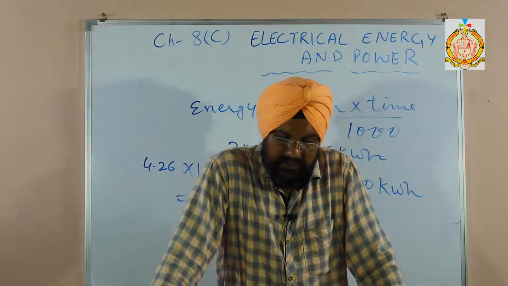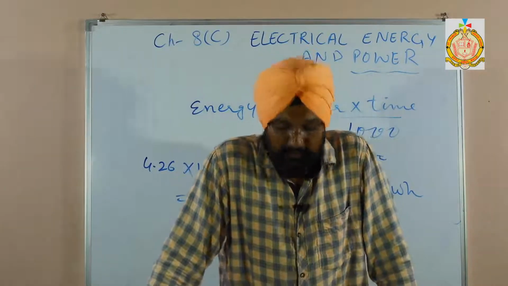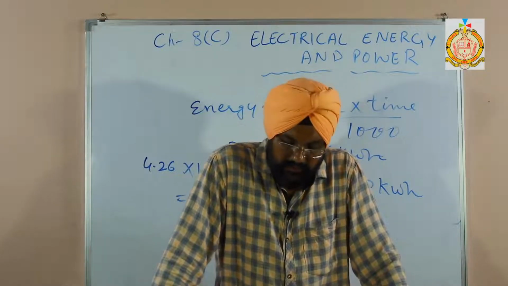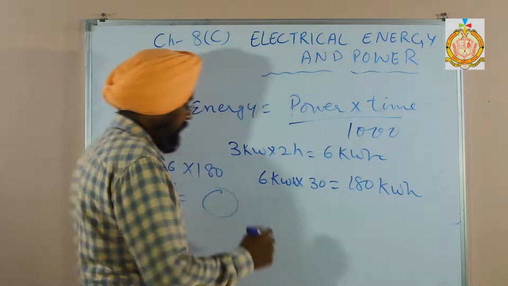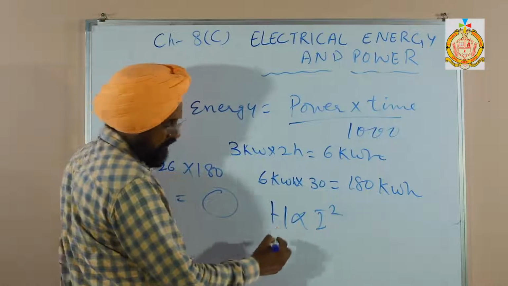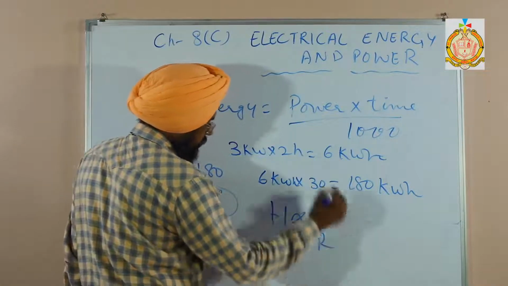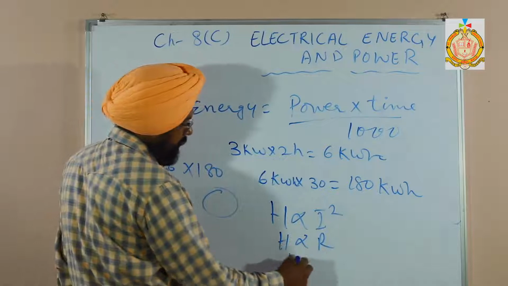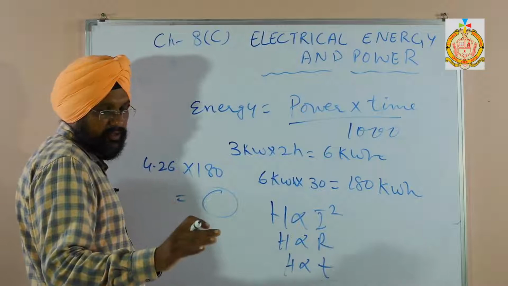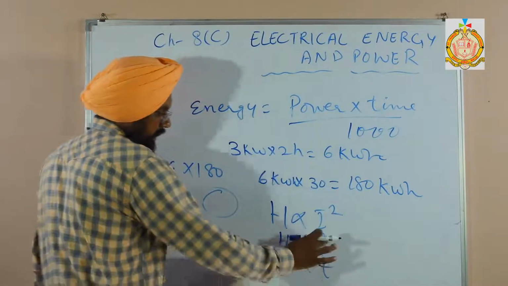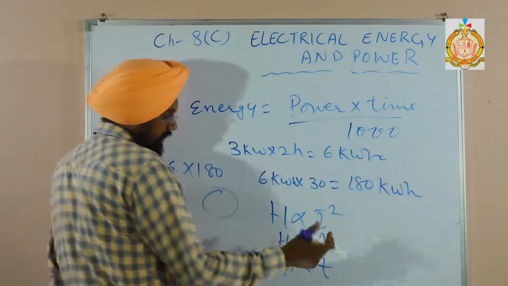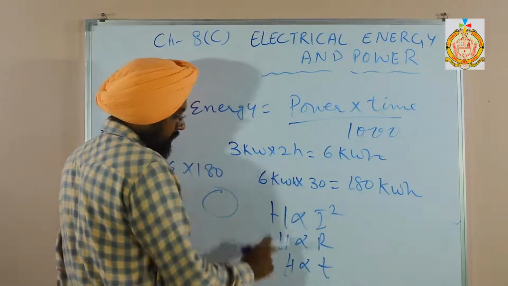Now the last topic, the heating effect of the current. The first factor is the amount of current passing through the wire. Heating is directly proportional to the current. Second, it is directly proportional to the resistance. The third is that it is directly proportional to the time. As much time as you are using, that much is the heating. As much resistance as there is, that much is the heating. As much current as there is, that much is the heating.